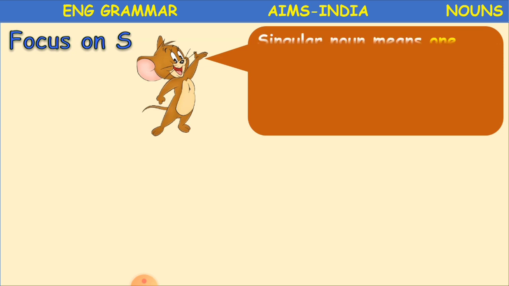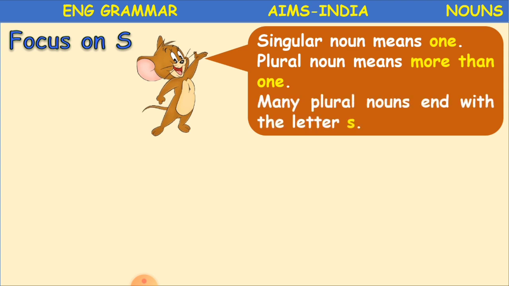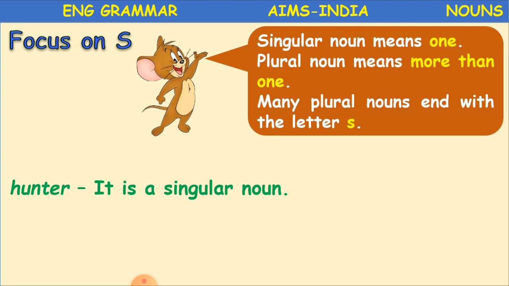Focus on the letter S here. So what is a singular noun? Singular noun means one, only one. Plural noun means more than one. If we are having more than one in number, then those nouns are called plural nouns. And many plural nouns end with the letter S.